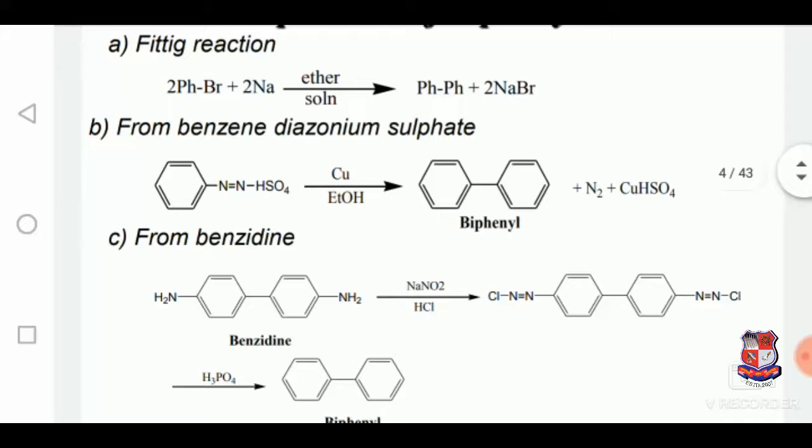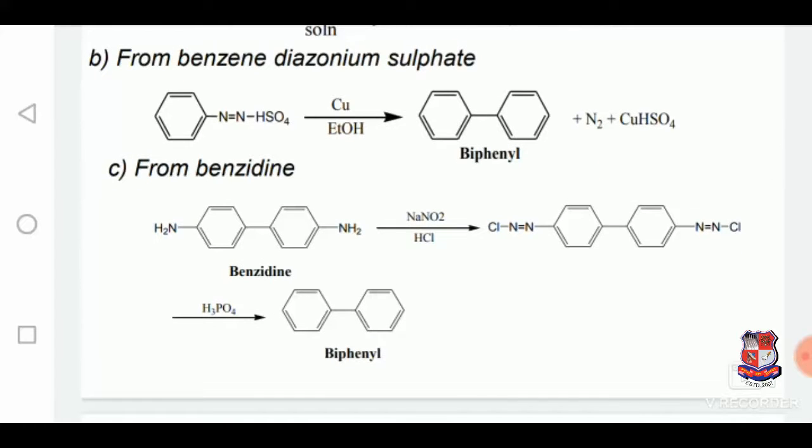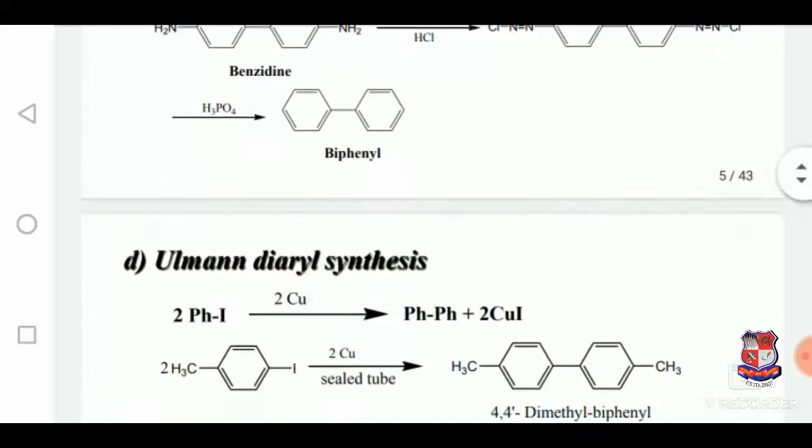The third reaction is from benzene, in the presence of hydrochloric acid and sodium nitrite; the diazo intermediate will ultimately, in the presence of phosphoric acid, produce biphenyl.